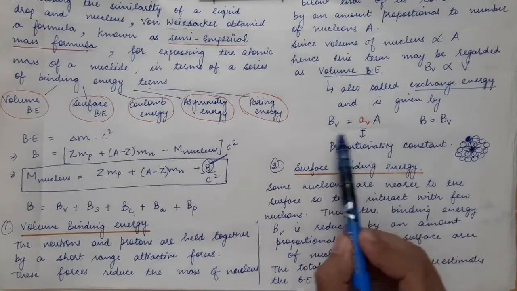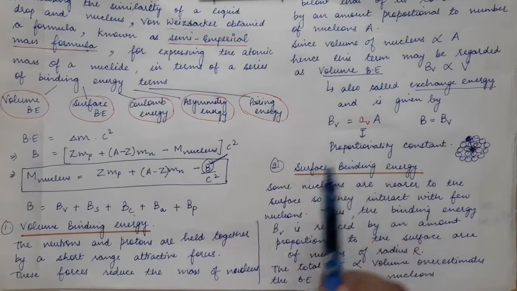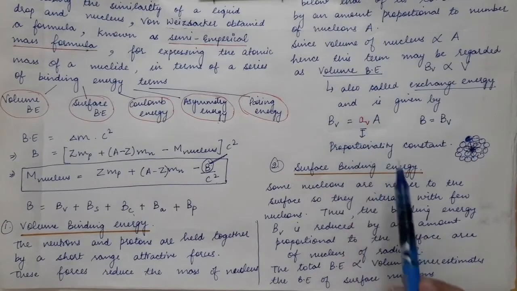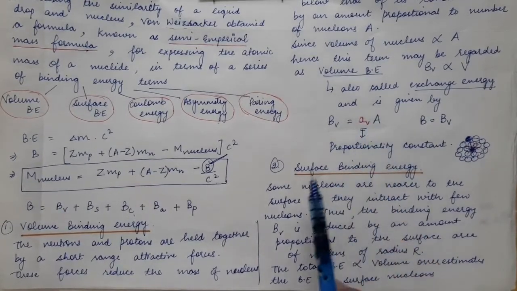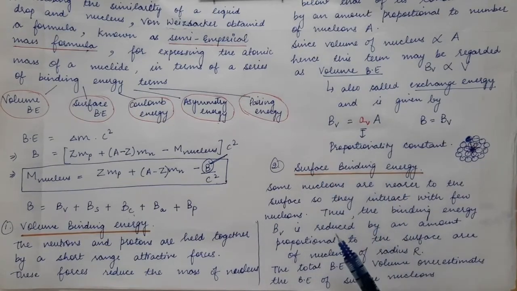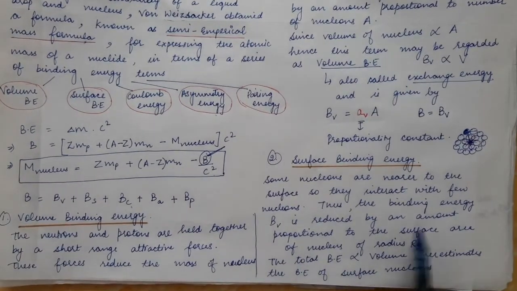So this volume binding energy is an overestimated term. Some quantity must be reduced from the right hand side, and that is the surface binding energy. This surface binding energy reduces the binding energy of the nucleus. So the binding energy BV is reduced by an amount proportional to the surface area of the nucleus.